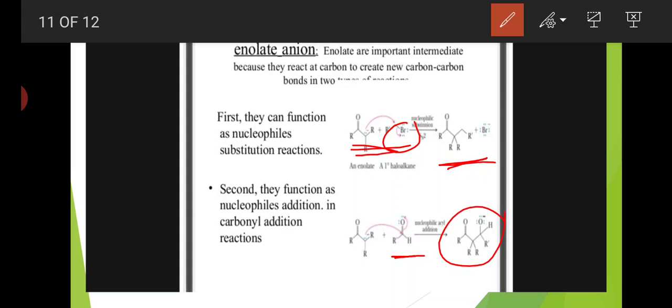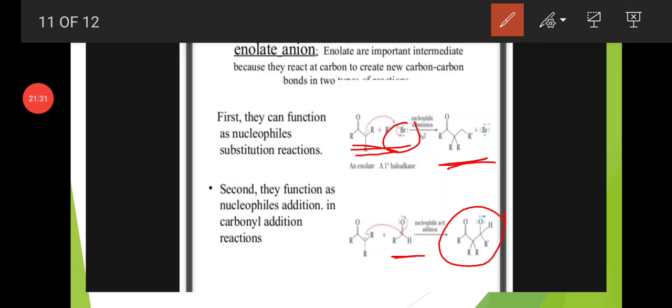Enolate ions act as strong bases and are very important in the formation of new carbon-carbon bonds. They act as nucleophiles in substitution reactions when they react with alkyl halides, and they also act in nucleophilic addition reactions of carbonyl compounds.